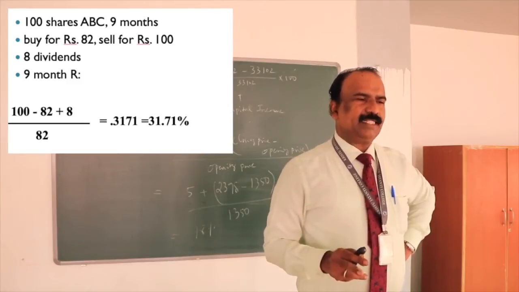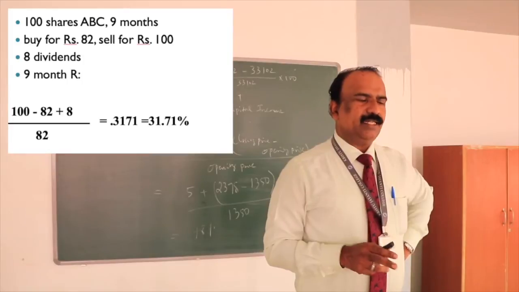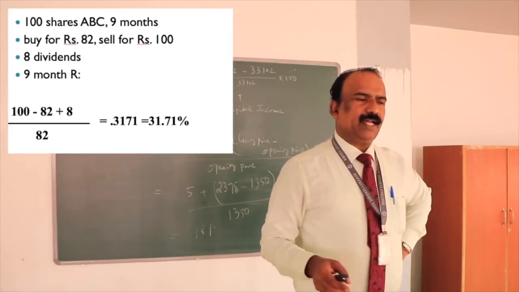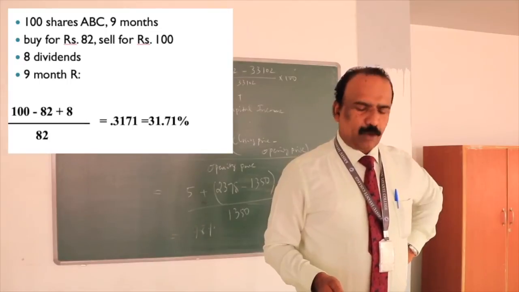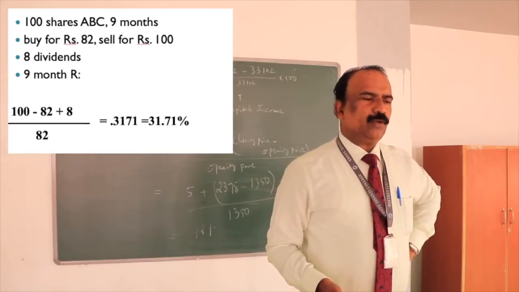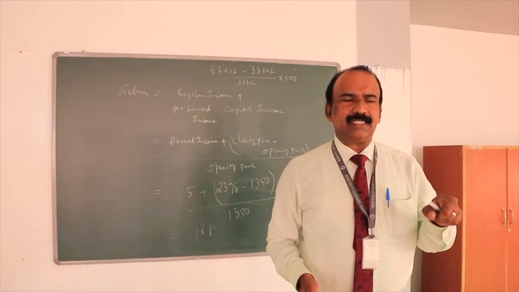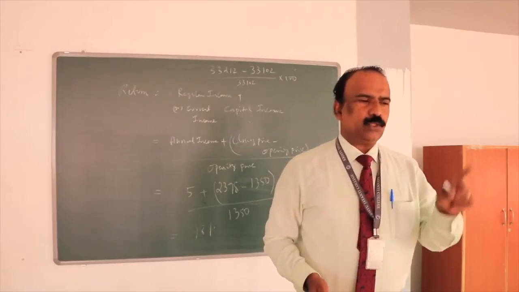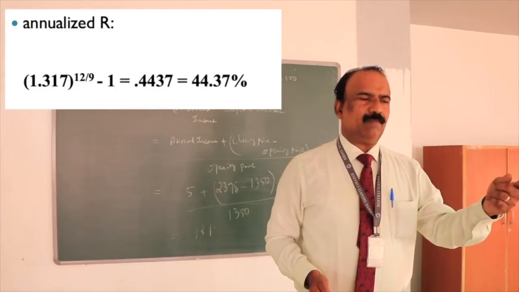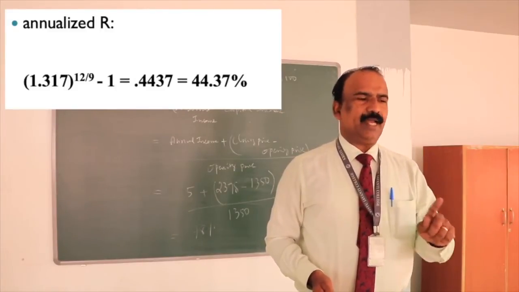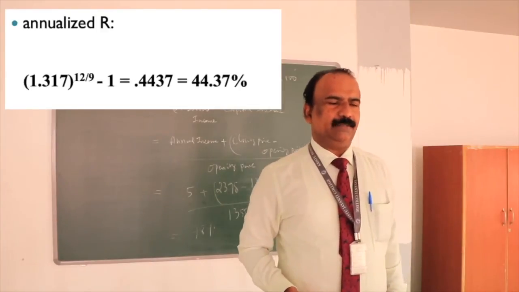Same example, 8 rupees dividend. 100 minus 82 divided by 82 into 100 which will give you 31.71. Now if you want to get annualized return, that is you are going to calculate annualized return of 9 months. That is 1 plus r power of 12 by 9 because you are going to calculate for 9 months, minus 1, which will give you annualized return.